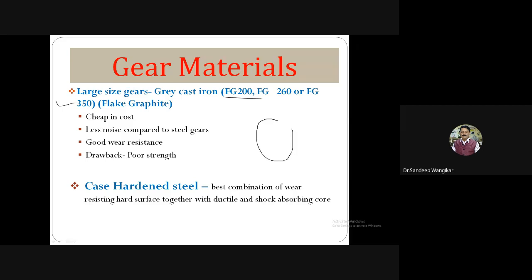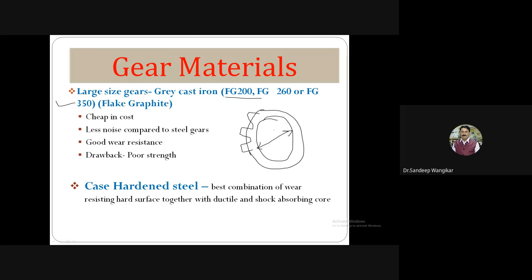For example, assume this as a circle, and whatever this outer periphery is, in this outer periphery only the gears will be manufactured. This is just for your understanding, don't consider the exact shape. Here the inside is an empty part. So if this 5 meters is not required, why go for forging? If I complete this circle, OD we have to go for.